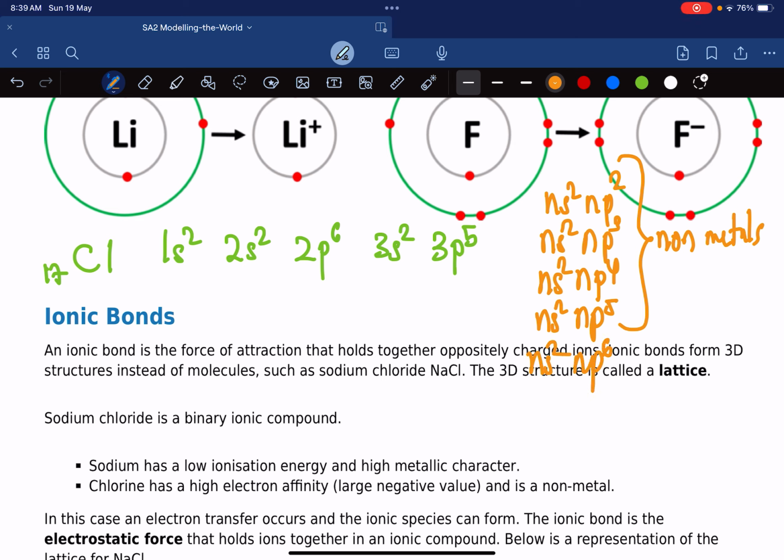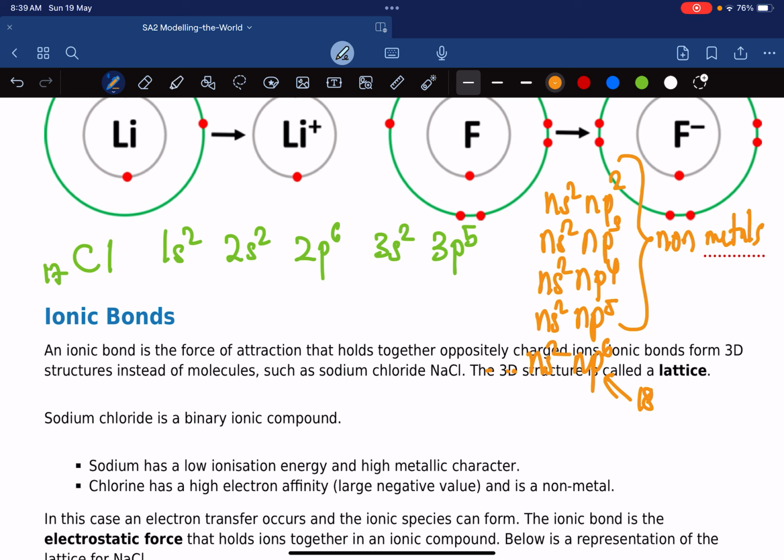But you see this last guy belongs to group 18. So he's already octet. He has 2 plus 6, 8 valence electrons, octet. These are all non-metals. So non-metals, if they want to be stable, they will need to pick electrons up.